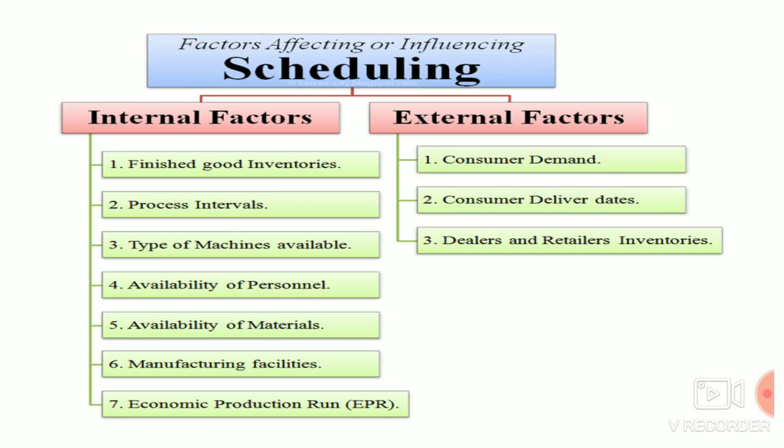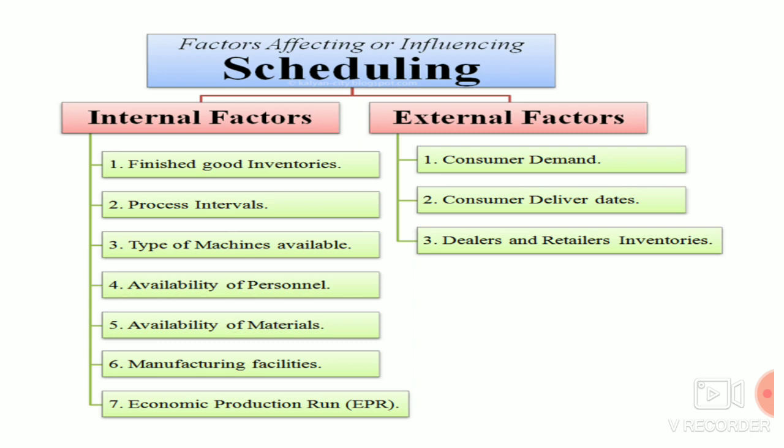The next one is process interval. Here I will give an example. If you are going to have a car manufacturing project, the process time for a car will be more than the manufacturing of a soap, so some delay will happen. The process interval, that is, the work movement of goods from one work center to another, will have some break, due to the availability of inputs like raw material or tools and equipment, so the movements can have a delay.